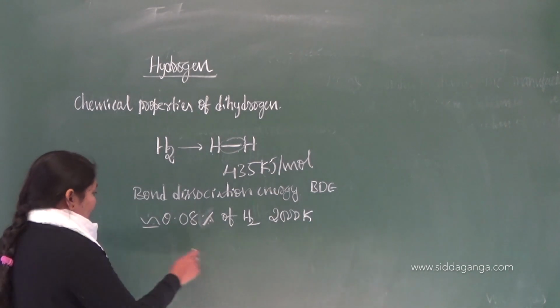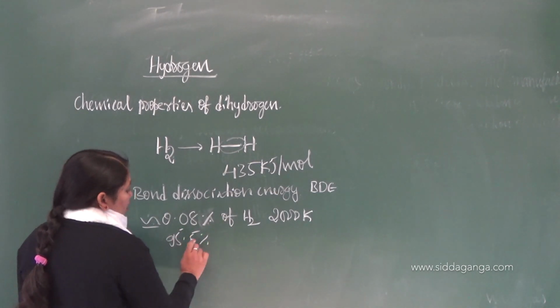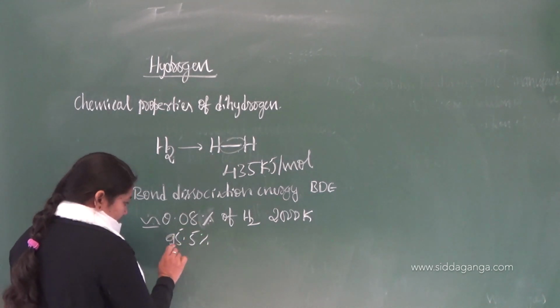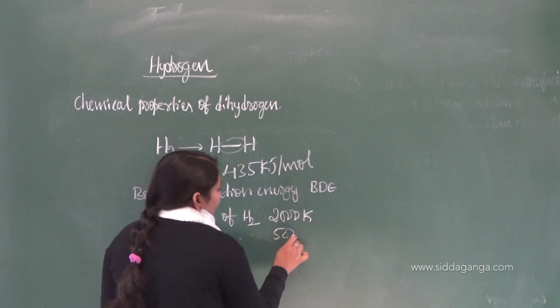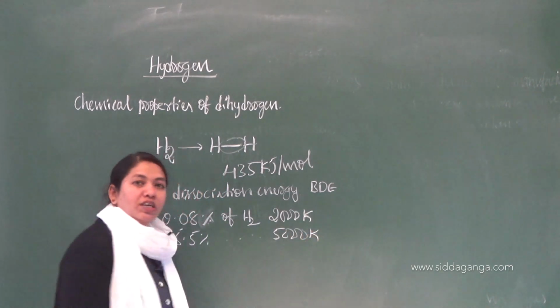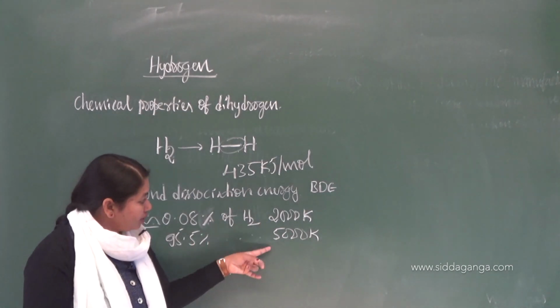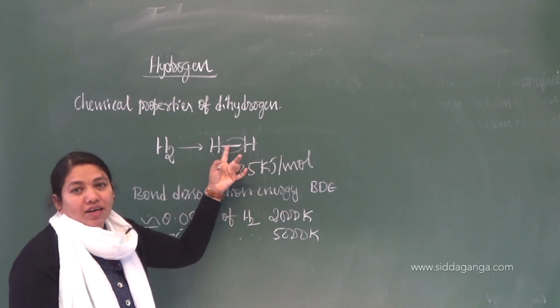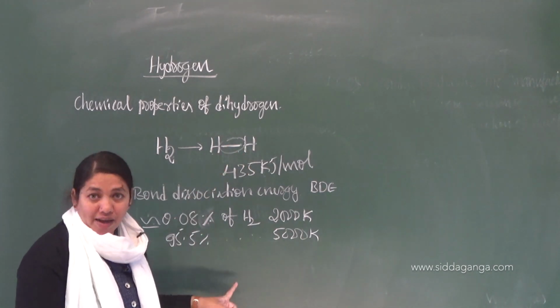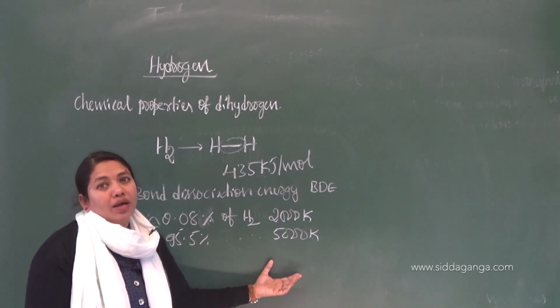Okay. Similarly, if you increase the temperature, 95.5% of hydrogen is involved in a chemical reaction at a temperature of 5000 Kelvin. So what can you understand from this example? As the temperature increases, the dissociation of hydrogen also increases, and the involvement of hydrogen in reaction also increases.